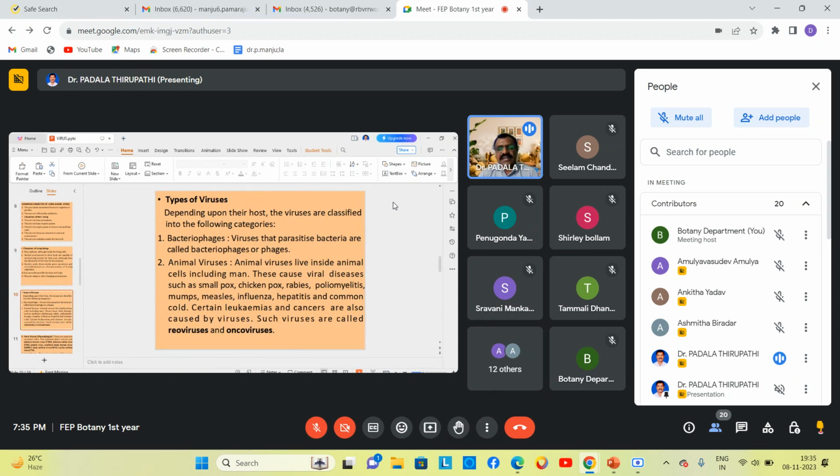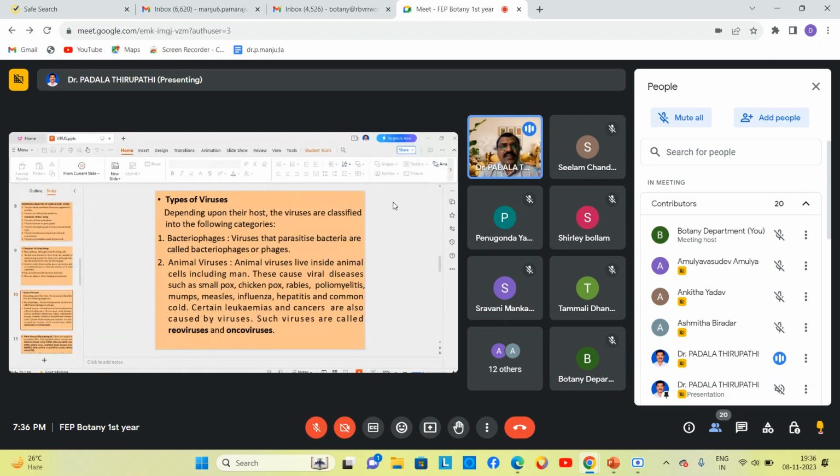Then how many types of viruses are there? See here, the slide is visible, my dear friends. Types of viruses. Yes, sir. Depending upon their host, viruses are classified into different types. Number one, bacteriophages. Have you ever heard the term bacteriophage? What is the meaning of bacteriophage? Anybody can tell?